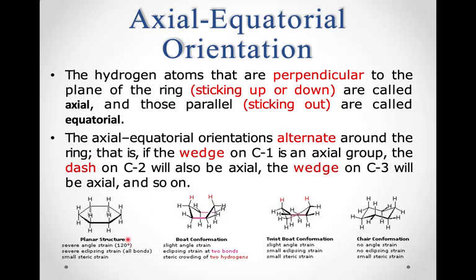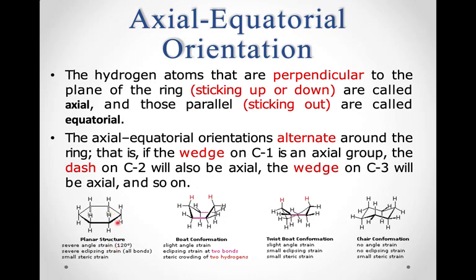So the axial and equatorial orientations of cyclohexane in its chair, boat and twist boat conformations are as follows. The hydrogen atoms that are perpendicular to the plane of the ring, pointing up or down, are called axial, and those that are parallel to the ring are called equatorial. The axial and equatorial orientations alternate around the ring, that is, if the wedge on C1 is an axial group, the dash on C2 will also be axial, and the wedge on C3 will also be axial, and so on. Here you can see the planar structure.